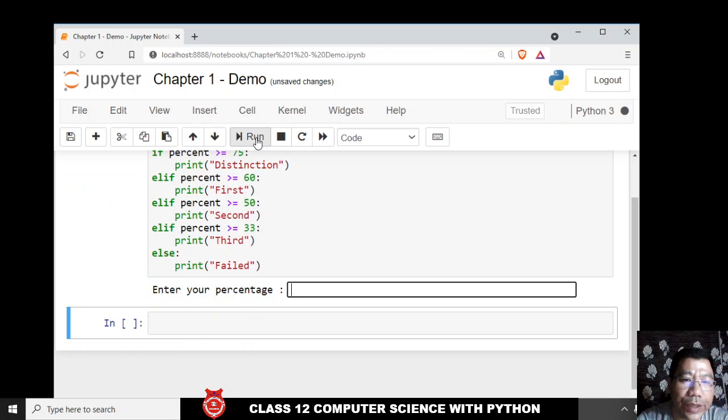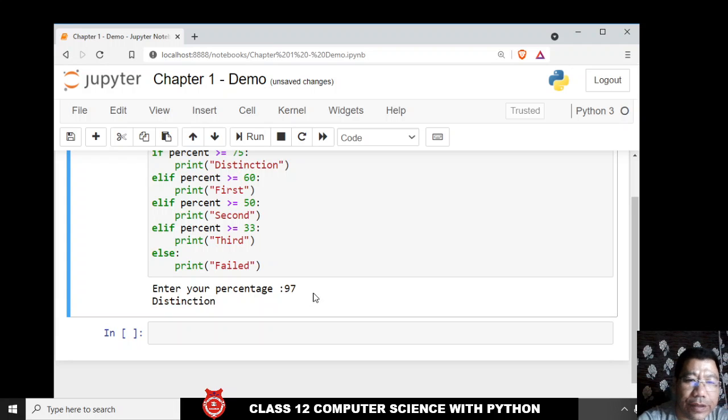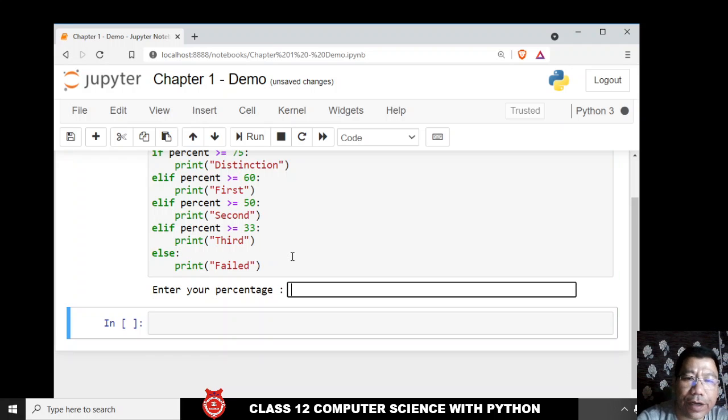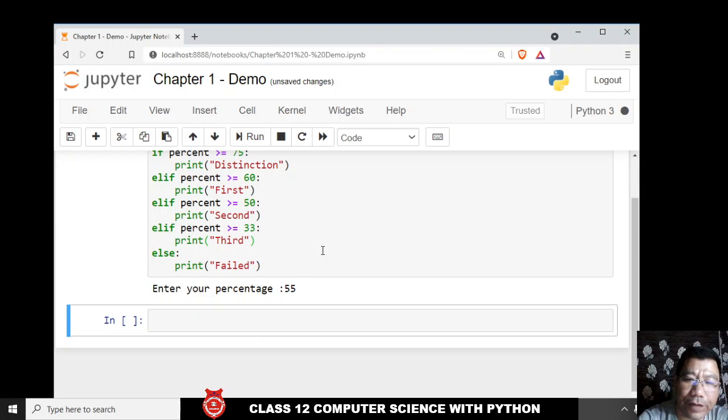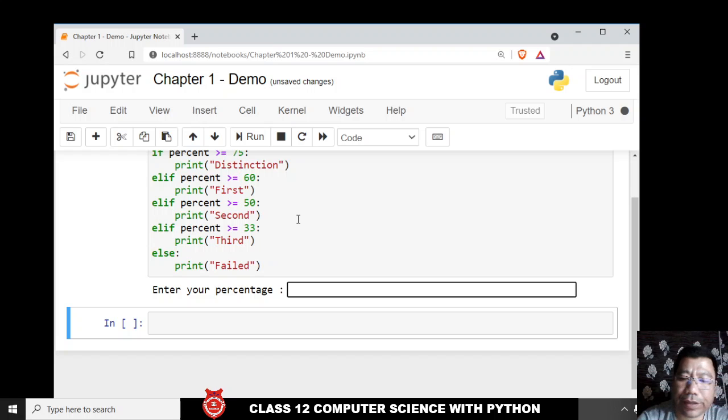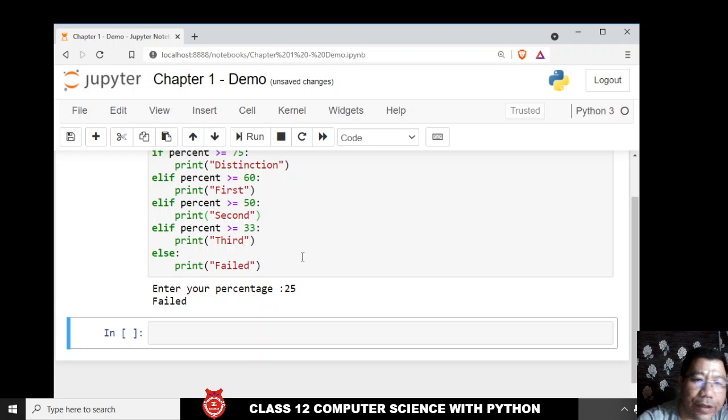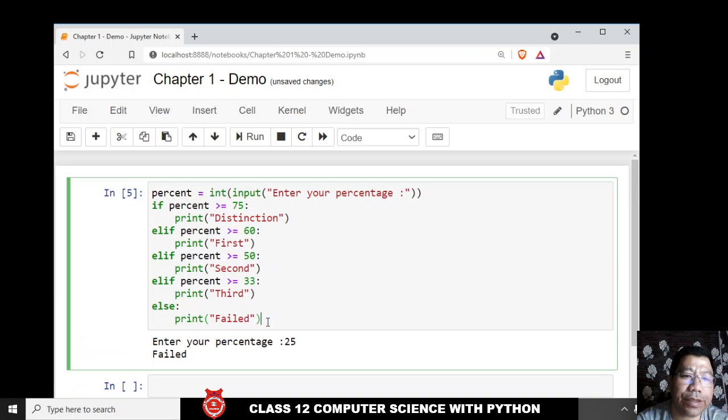And when I run this one, it will say enter your percentage, and if I enter 97, enter, it will display distinction. If I run this again, if I enter 68, it will display first. When I run this again, if I enter 55, it will display second. When I run this again, if I enter 45, it will be third division. If I run this again, if I enter 25 only, it will be fail. All right, this is your if elif statement. I hope it's clear. Now let's go back to our slide.